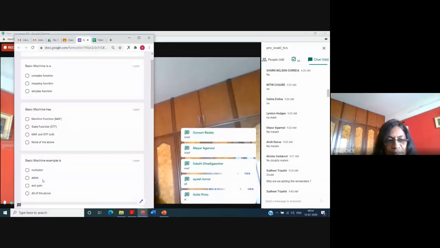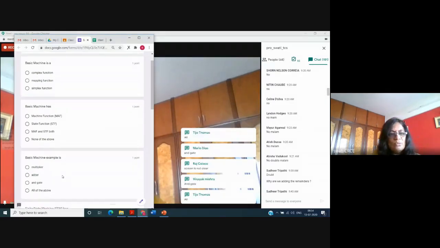Basic machine is an example of not all, AND gate. Correct. Only AND gate. Adder means addition of two numbers, which is not possible by basic machine. Or multiplication of two numbers is not possible by basic machine. So the answer is AND gate. Okay. Now the next one.